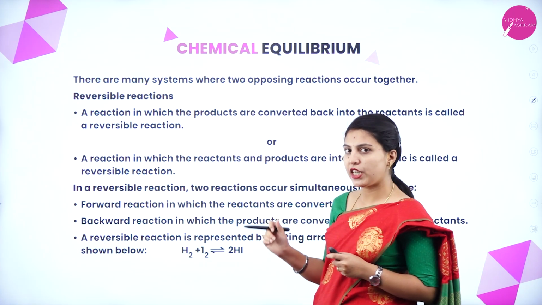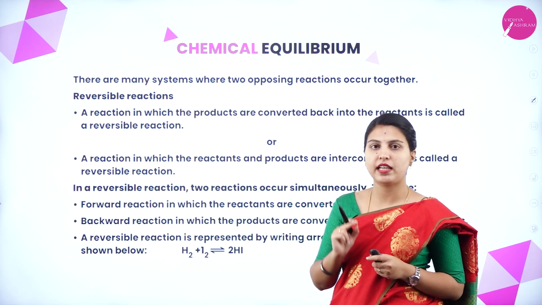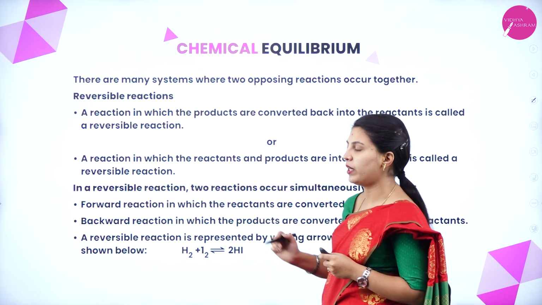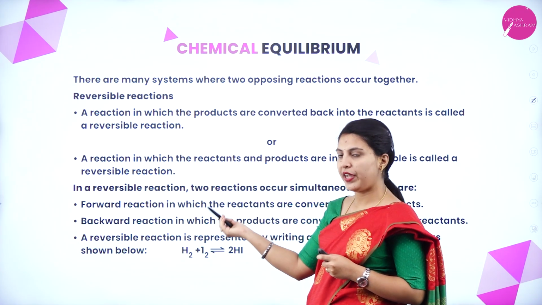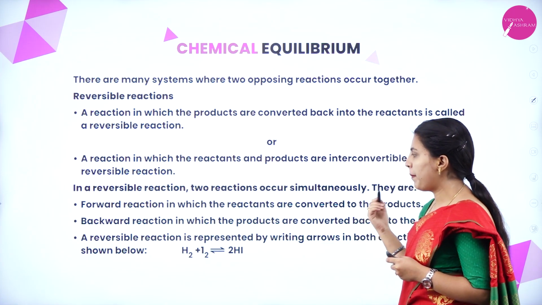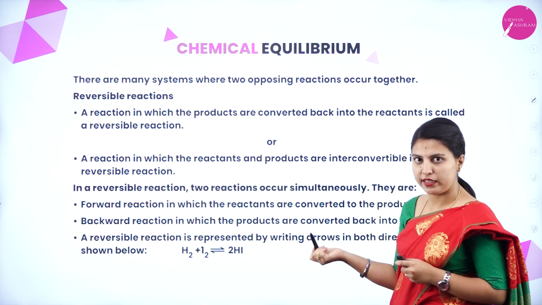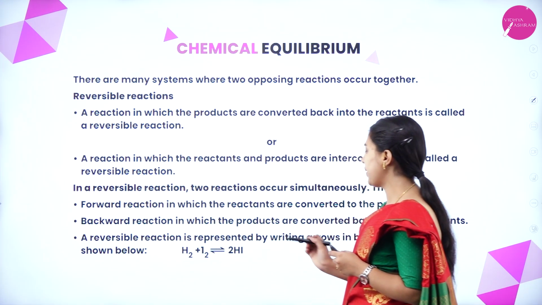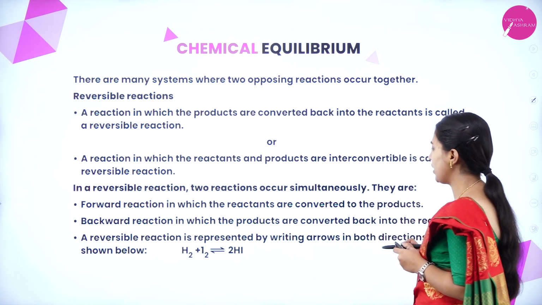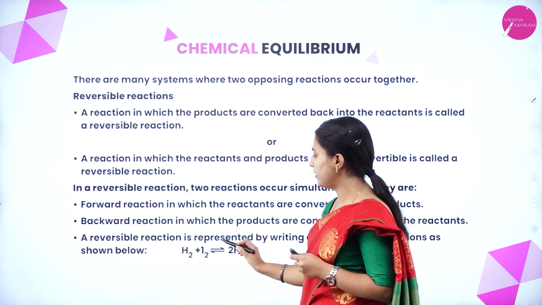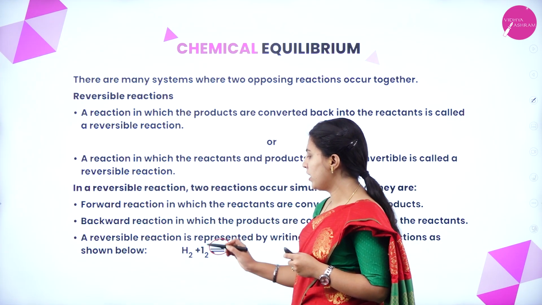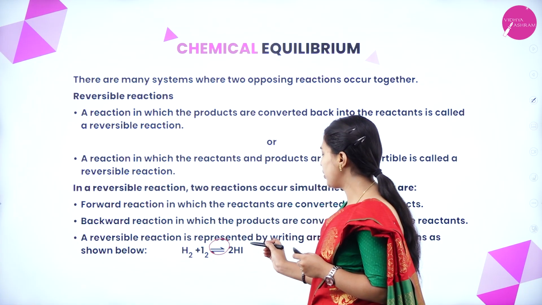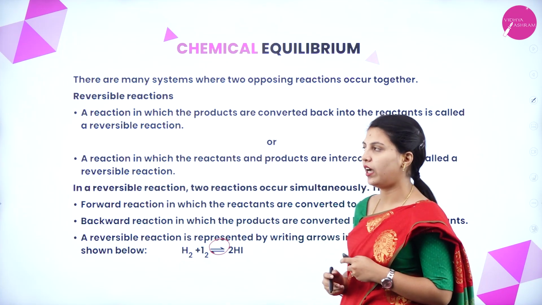But in a reversible reaction, two reactions should act simultaneously. What are those reactions? One forward reaction and another backward reaction. Forward is reactant to product. Backward is product to reactant, but they should act simultaneously. A reversible reaction is represented by writing arrows in both directions as shown below. This is a reversible reaction arrow mark. Here H2 plus I2 is getting to form 2HI. It can be reversed into hydrogen and iodine.